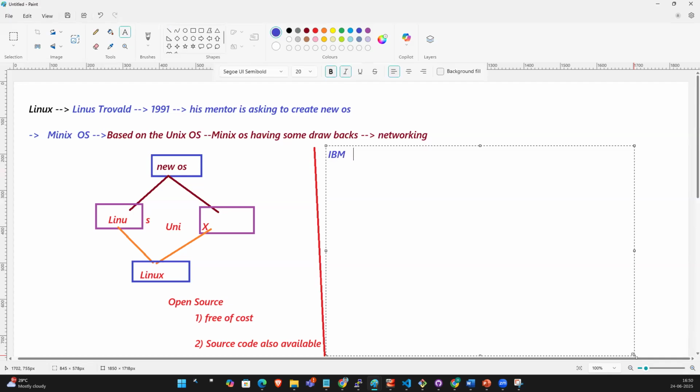IBM took that source code and created their own OS called AIX. HP took that source code and created their own OS called HP-UX. The same way, Sun Microsystems took that source code and created their own OS called Solaris. Sun Microsystems, and then Oracle.